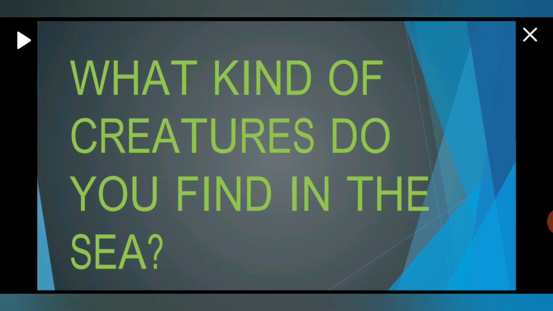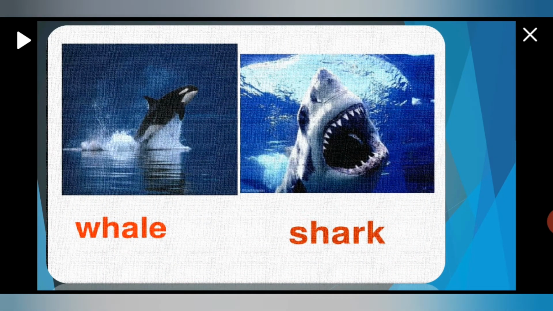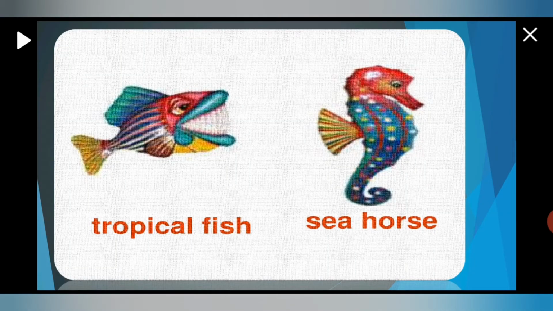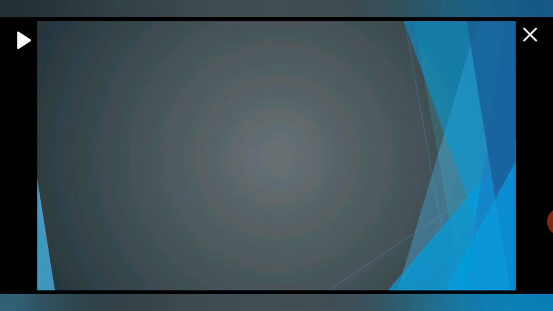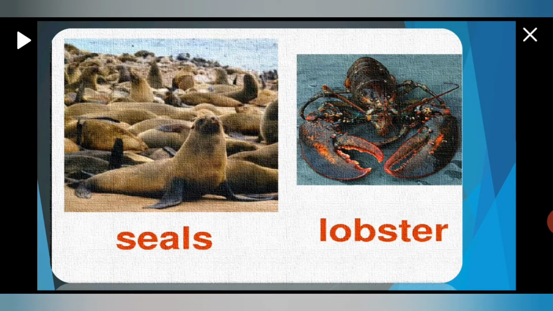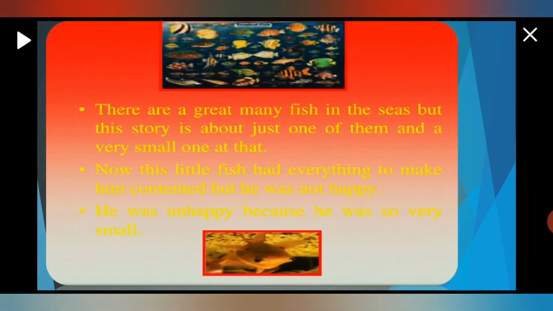Okay. Now tell me, what kind of creatures do you find in the sea or in the water? Now look at these pictures. Whale, shark, tropical fish, seahorse, and seals, lobsters. And there are many more sea animals that you see in the sea.